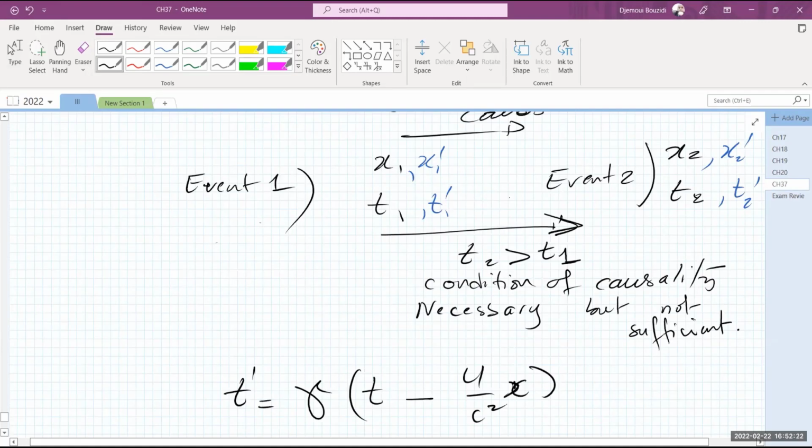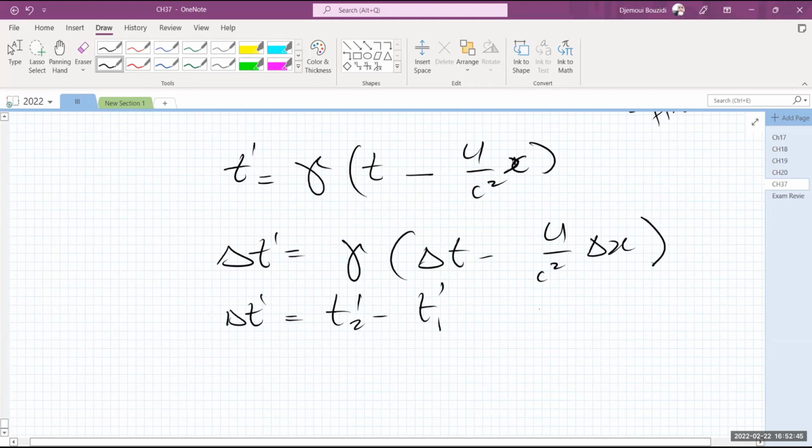Could causality still hold? Could this condition of causality still be true? In other words, is T2 prime greater than T1 prime? That's the question that we want to know. In other words, could event 1 still cause event 2? Okay, that's basically what we're trying to resolve here. Here's the calculation. So that's the delta T prime. And what I said by delta T is actually T2 minus T1.